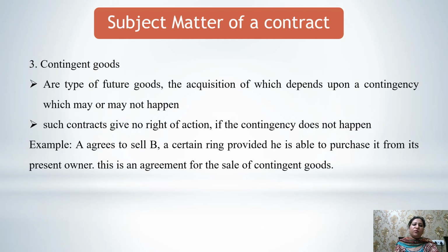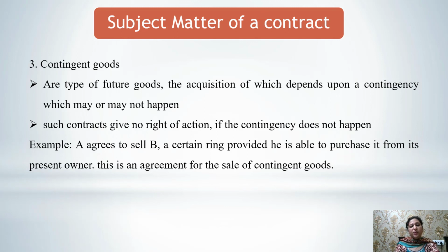And the last type of goods are the contingent goods. Contingent goods are basically future goods, but the acquisition or production of these goods would depend upon a contingency which may or may not happen. If the contingency happens, the goods would be present. If the contingency doesn't happen, the goods may not be acquired. So these contracts give no right of action if the contingency does not happen, because the goods would not be available.